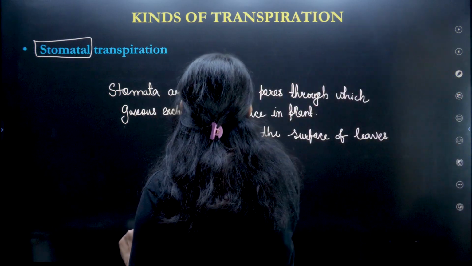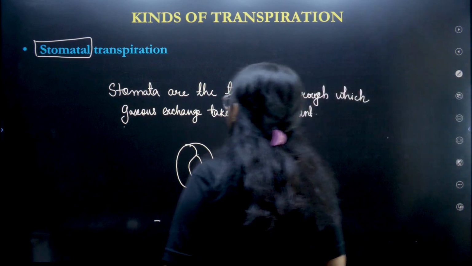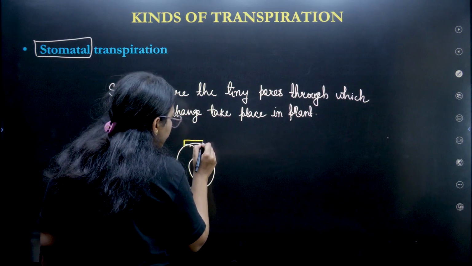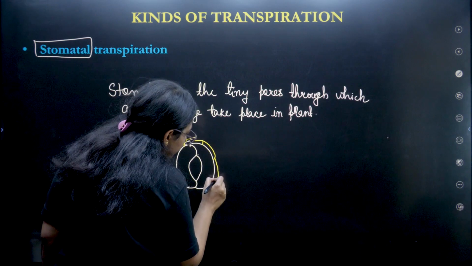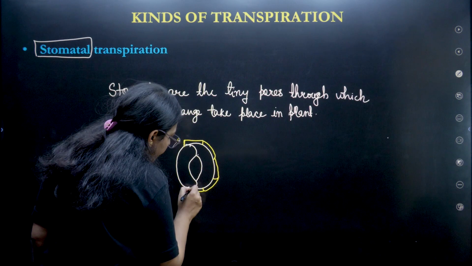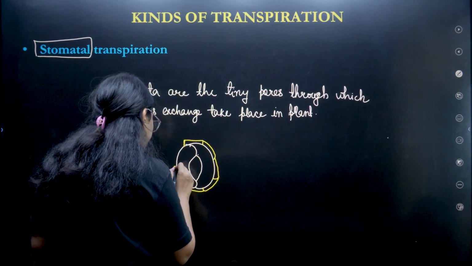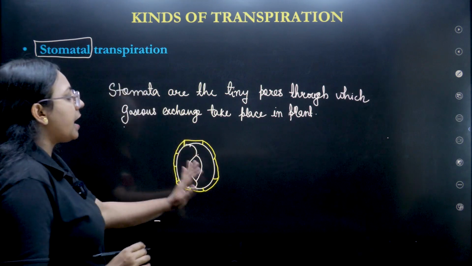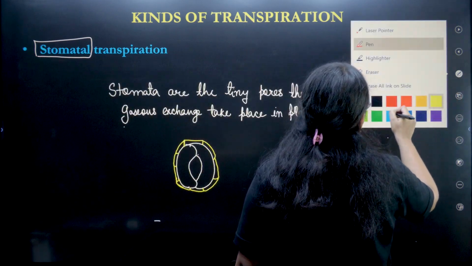Let me erase this part so that we can get the place. This is the epidermal part of a leaf, of the stomata.